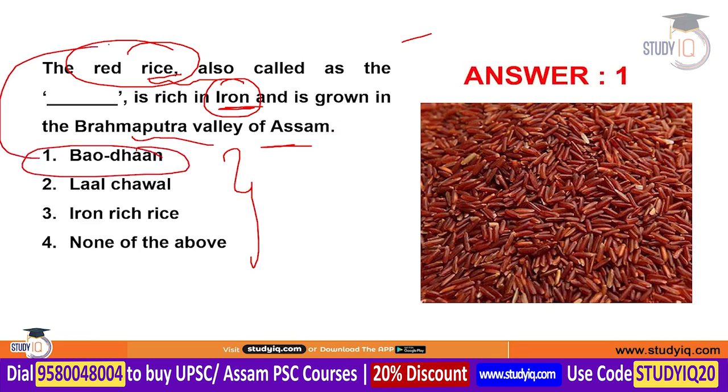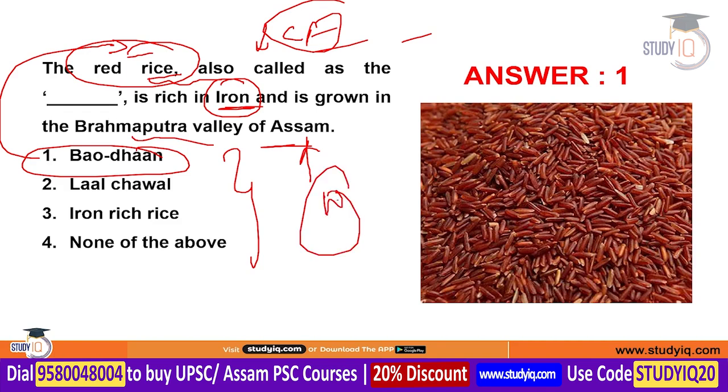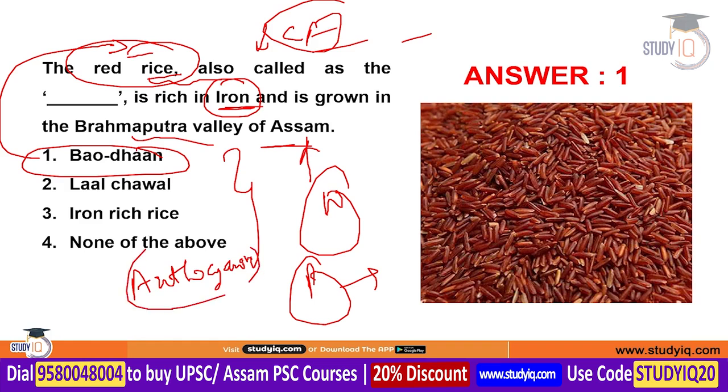Red rice is known as Bao Dhan, and it is also grown without using any chemical fertilizer. This variety is an integral part of Assamese food, and like brown rice and white rice, red rice also comes with incredible health benefits. It is very rich in nutrition due to a component called anthocyanin. This component is found in red rice, and due to it, this rice is usually consumed either partially hulled or unhulled. You can see the diagram of red rice here.